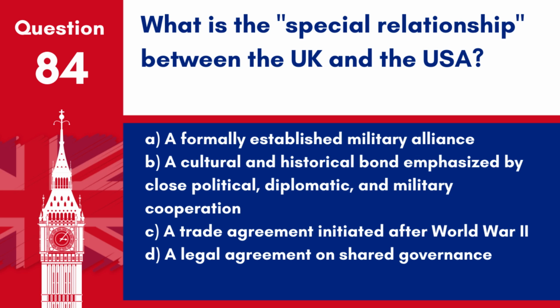Question 84. What is the special relationship between the UK and the USA? A. A formally established military alliance. B. A cultural and historical bond emphasized by close political, diplomatic, and military cooperation. C. A trade agreement initiated after World War II. D. A legal agreement on shared governance.